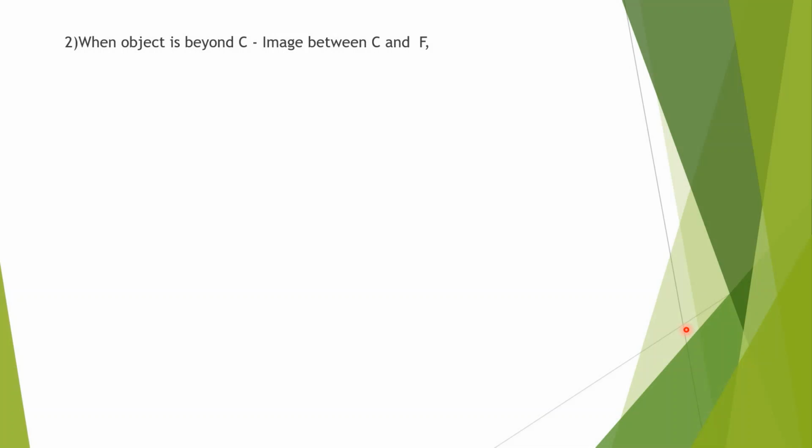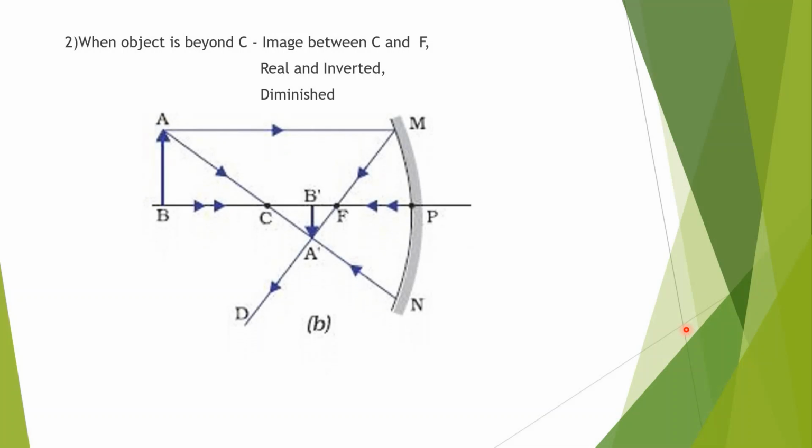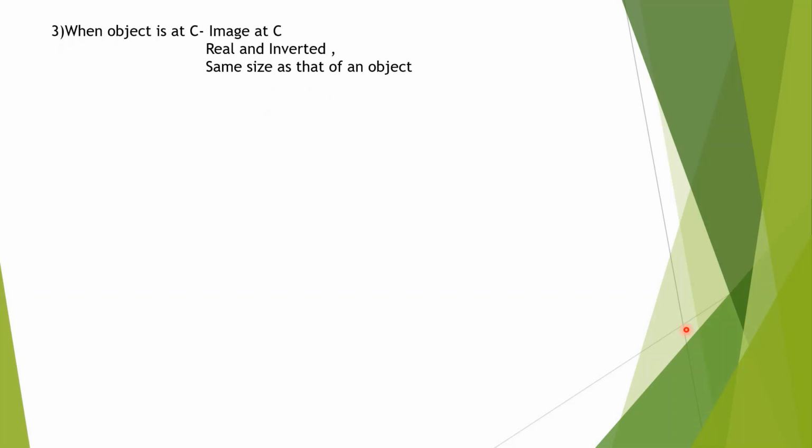when the object is beyond C, meaning beyond the center of curvature, in that case the image will be formed between C and F, meaning between the center of curvature and the focus. The nature will be real and inverted because after reflection the rays actually intersect. Size diminished, meaning small.